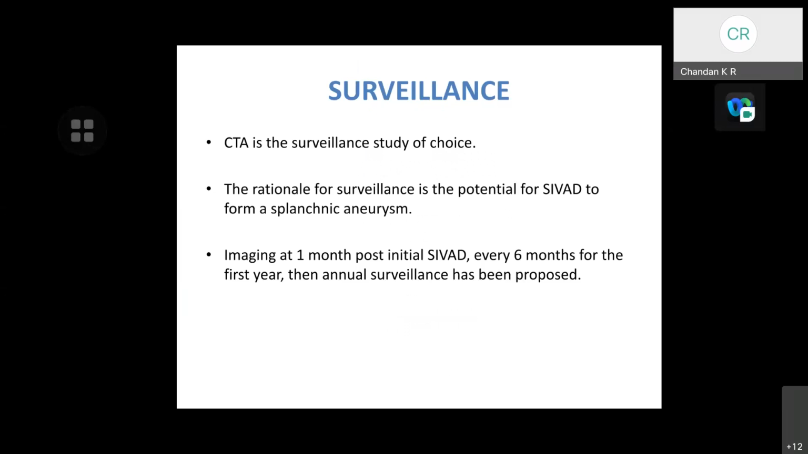Coming to surveillance, CT is the surveillance study of choice. The rationale for surveillance is the potential for visceral artery dissection to form a splanchnic aneurysm. Imaging at 1 month after initial visceral artery dissection symptoms, followed by every 6 months for the first year, then annual surveillance has been proposed.